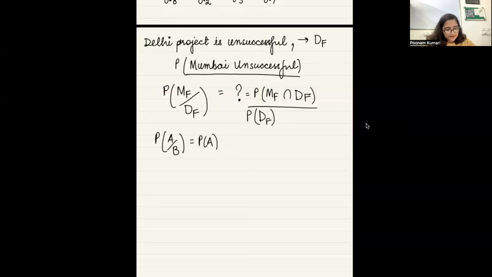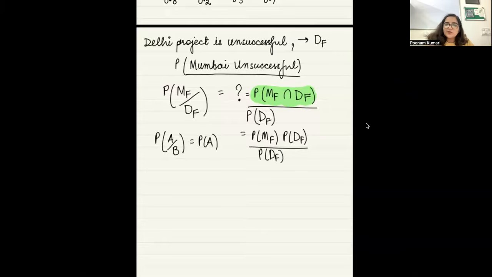Right? Yes. And because these two events are independent, what is the probability of their intersection? Oh, P of MF multiplied by P of DF. Right? These two will multiply. Probability of MF times probability of DF divided by probability of DF.